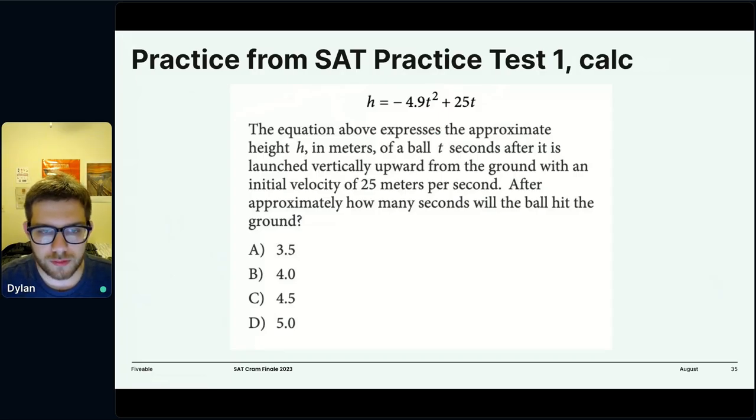And its initial velocity is 25 meters per second. That's where this 25 comes from. After how many seconds will the ball hit the ground? So we want to find when is h equal to 0.